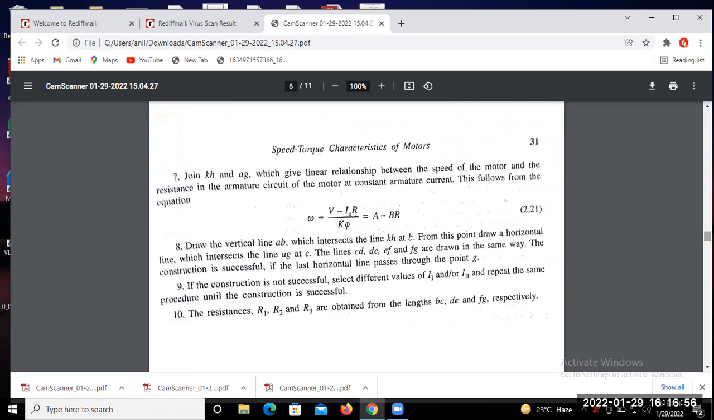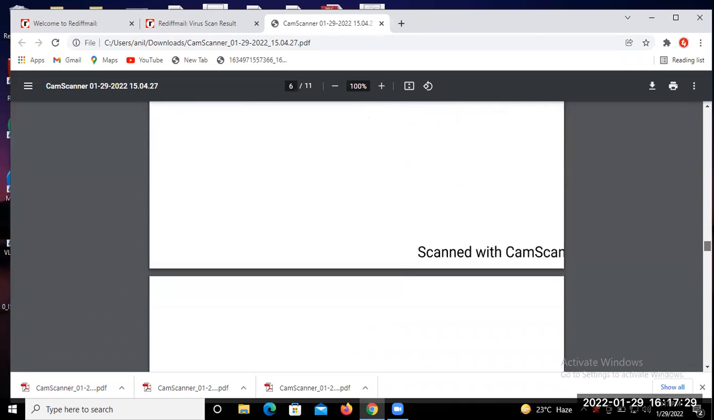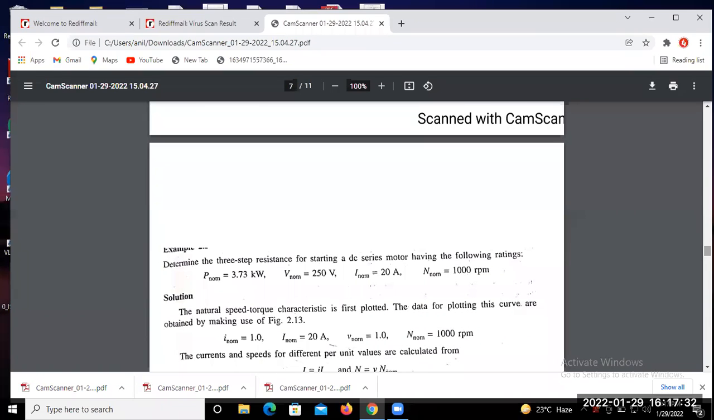So draw the vertical line AB which intersects the line KH at B, and from this point draw a horizontal line. So you can intersect at the points G and C. Okay. So the construction is successful if the horizontal line passes through the point G. So the resistances R1, R2 are obtained from the lengths BC, DE and FG respectively. So this is the external resistance added to the field winding resistance.